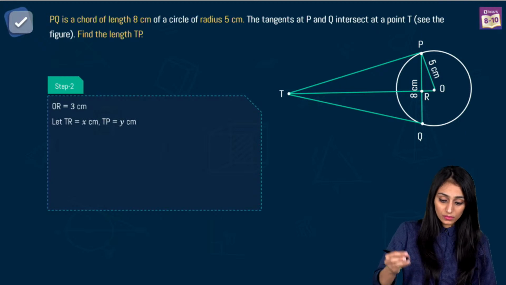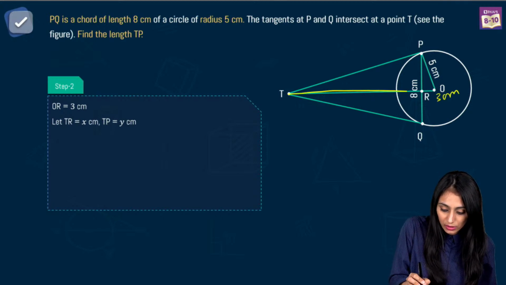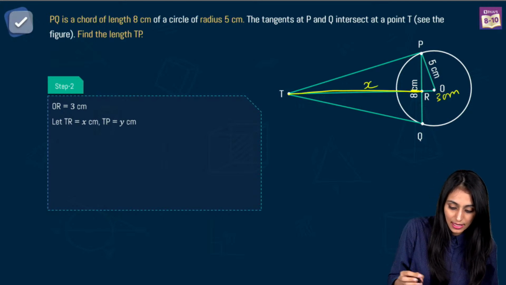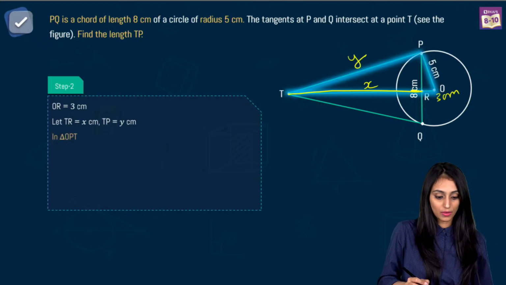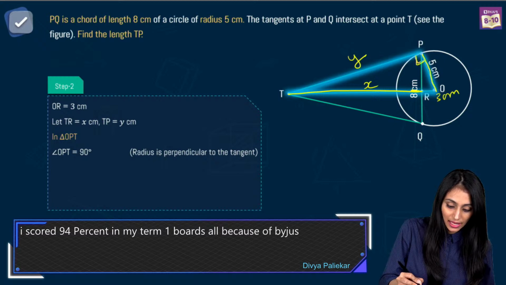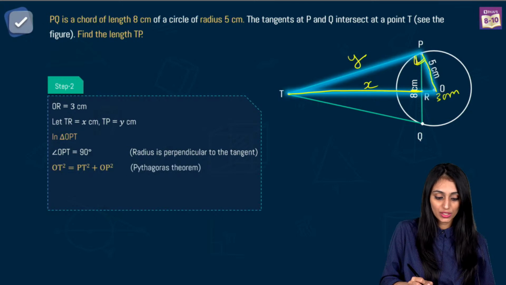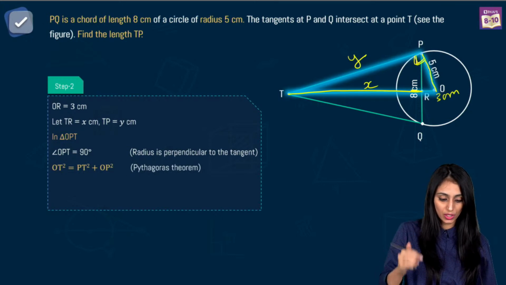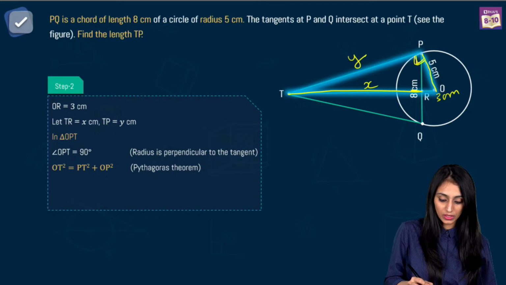So now we have this OR. What I need is TP. Let's say I don't have the length of TP and TR. Let's say this TR over here is X and this TP, let's assume that to be Y. So in this triangle OPT, we know that the radius OP and the tangent are going to be 90 degrees, because the radius is perpendicular to the tangent at the point of contact. So let's use Pythagoras theorem now. That's going to be OT square equal to PT square plus OP square, right?